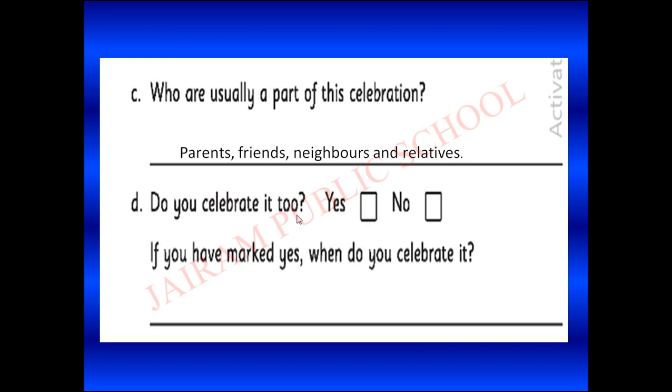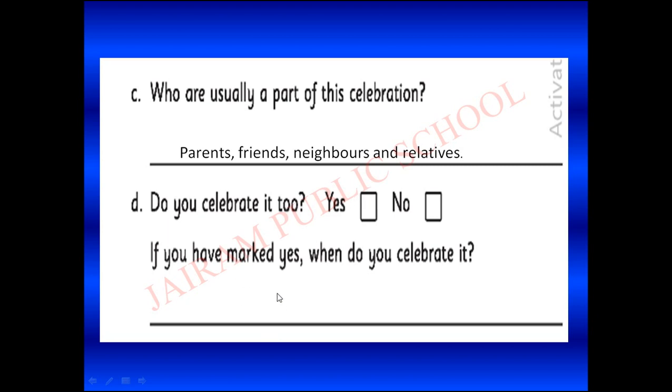Do you celebrate it too? Listen, children. If you celebrate your birthday as a party, you have to mark yes. Otherwise you have to mark no. If you have marked yes, when do you celebrate it? If you do not celebrate your birthday as a party, tick no. If you marked yes, you have to write when you celebrate.